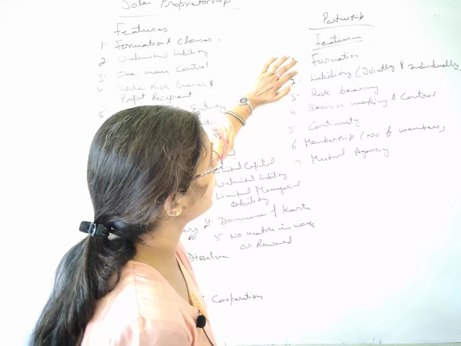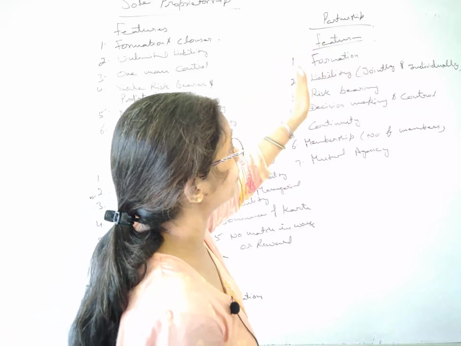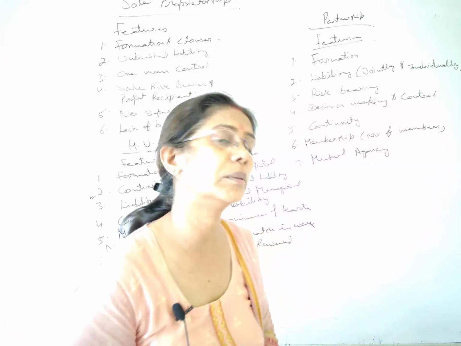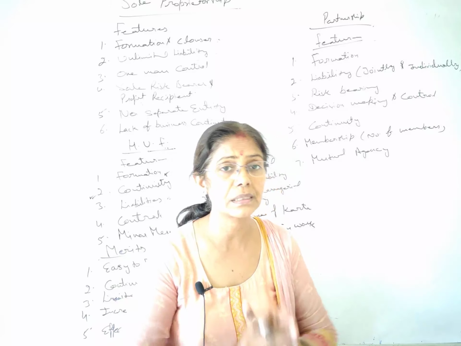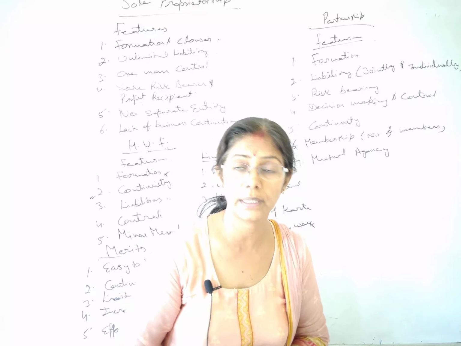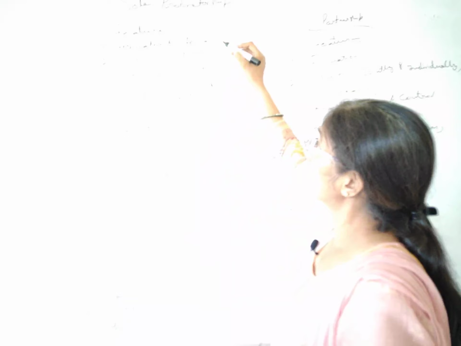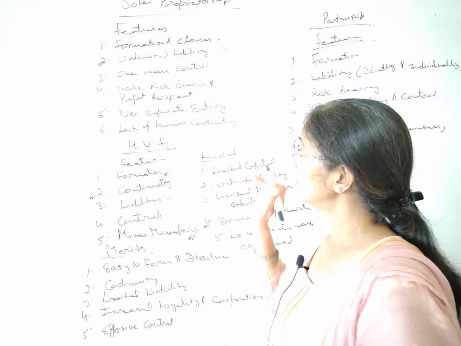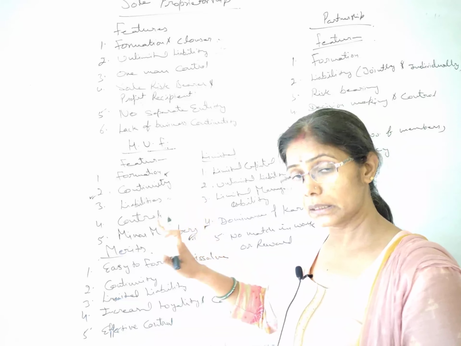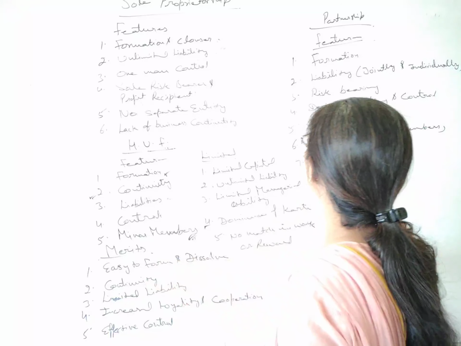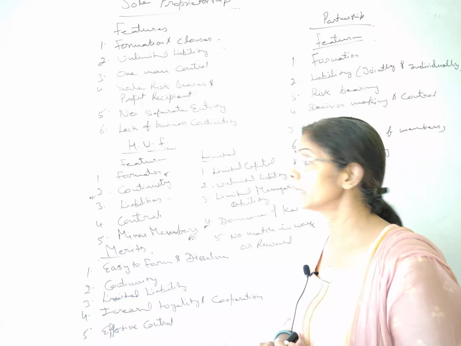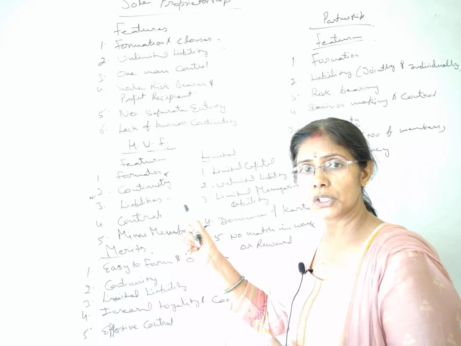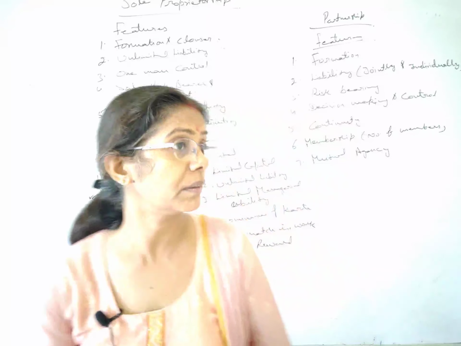Next it is talking about the liability. Liability of the partners, jointly and individually. Well, the liability of the partnership is unlimited, students. Okay. In the sole proprietor, it was unlimited. In the HUF, the karta has unlimited liability. And in partnership, all the partners have unlimited liability. Okay. Only the remaining co-partners have a limited liability, right?